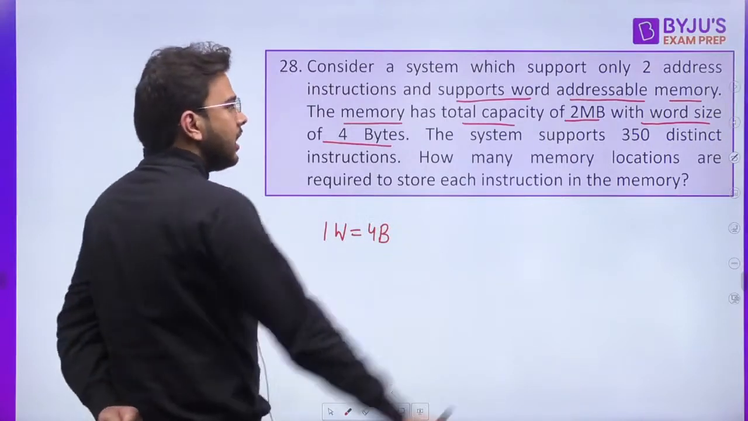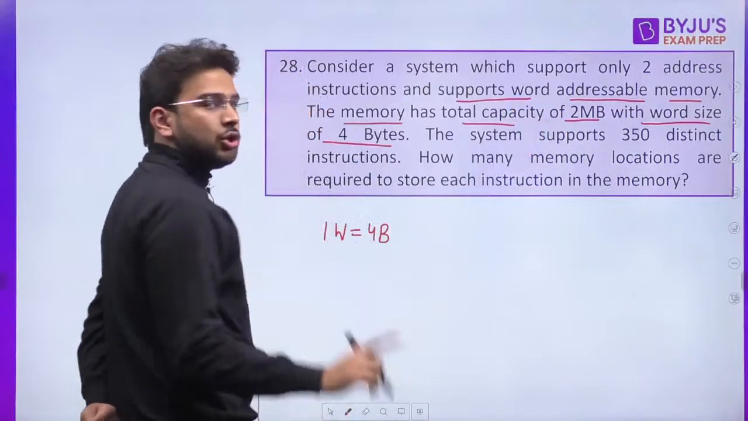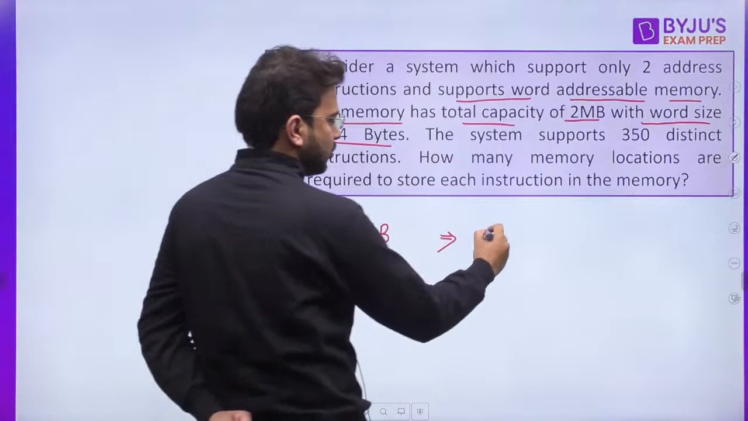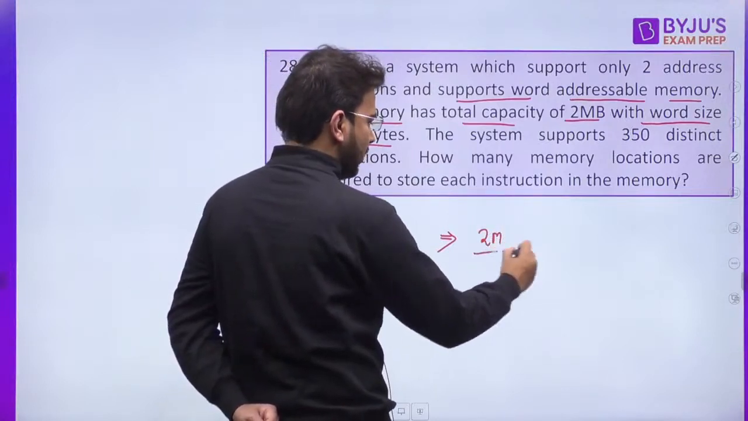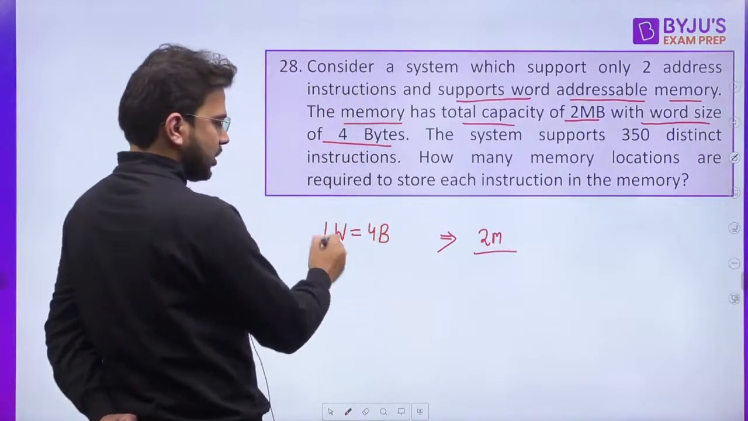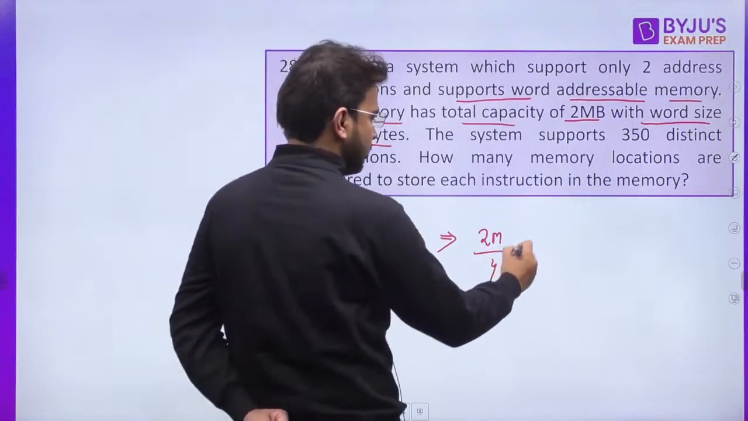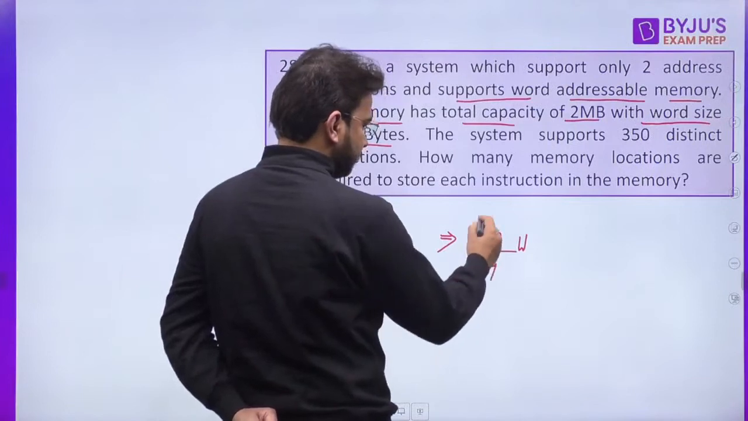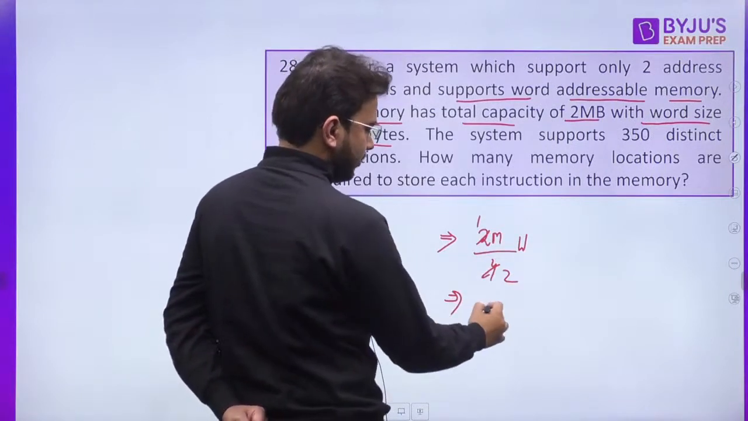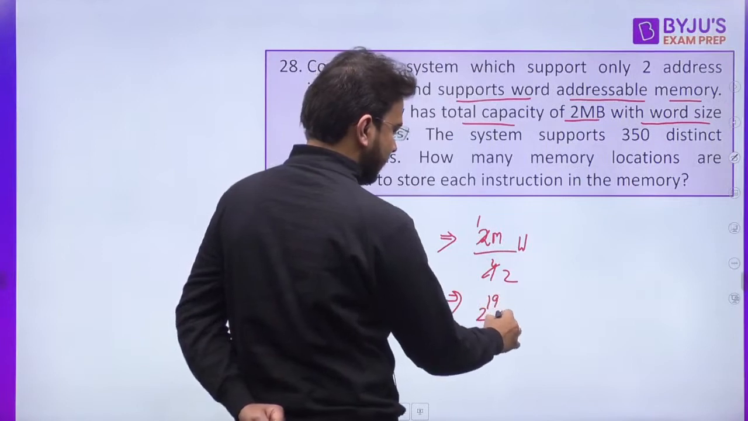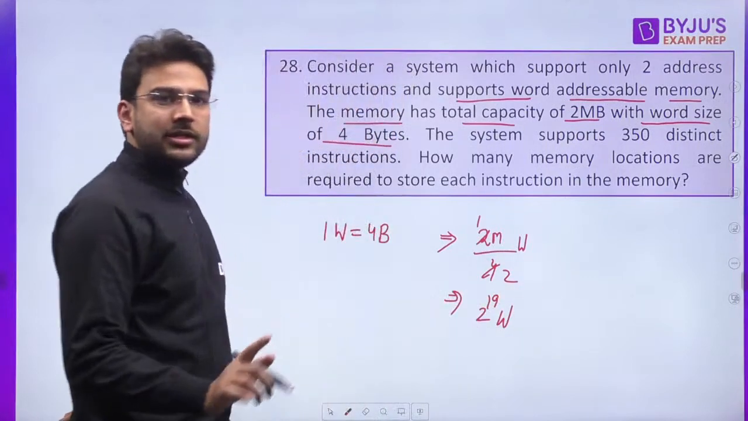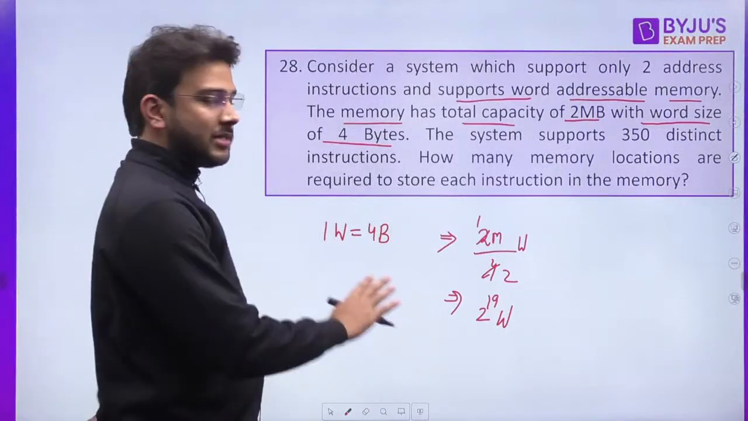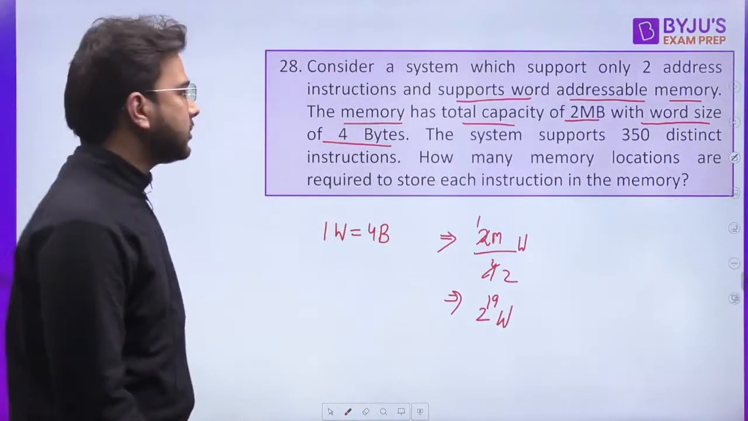Yes or no? If the total capacity of memory is 2 MB, and I want to represent it in words, I can divide 2 MB by 4, since 1 byte is equal to 1/4 words. Now if you solve this, 2 MB is 2 raised to power 20, so this is going to be 2 raised to the power 19 words. Is it clear so far? 2 raised to the power 19 words will be there. You can say this is the memory capacity in terms of words.